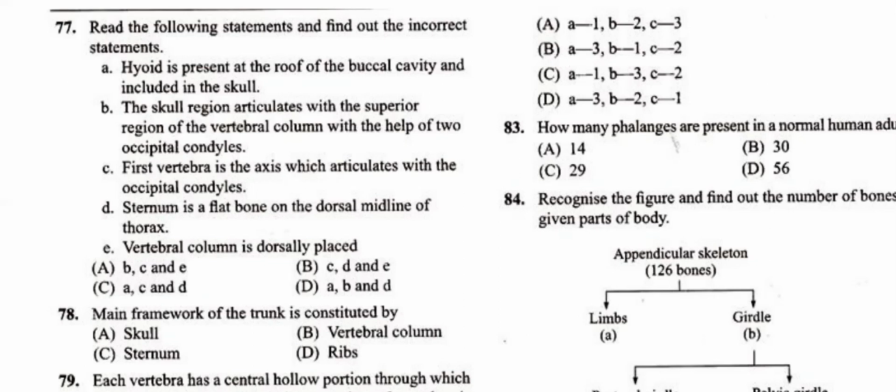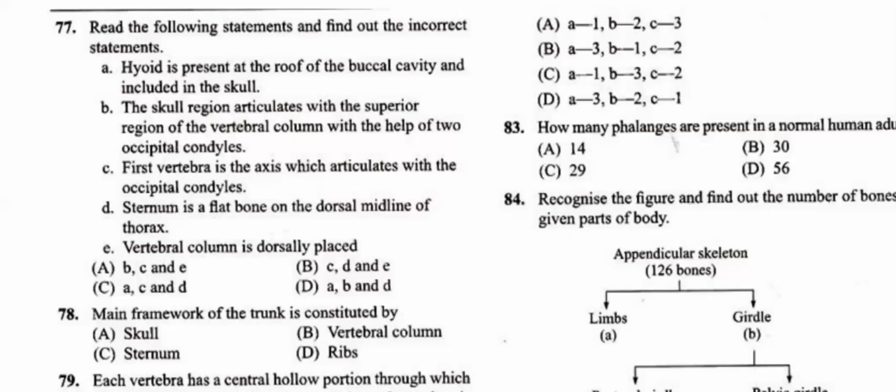Question number 77, E statement, vertebral column is dorsally placed. It is a right statement. So here in the question they are asking us to find the incorrect statements. Only two statements are right, students. What are those? B and E are right, and A, C and D are incorrect statements. So A, C, D we will find in option C. Question number 77, option C is the answer, where incorrect statements are A, C, D.